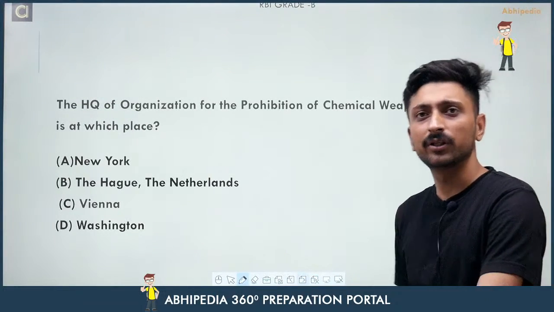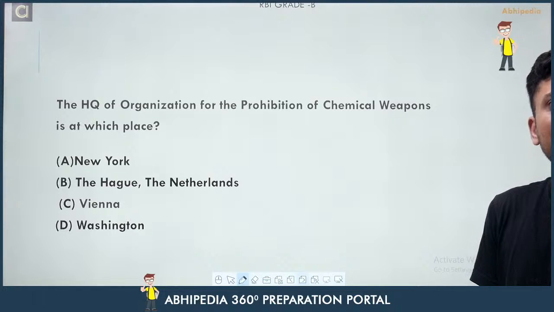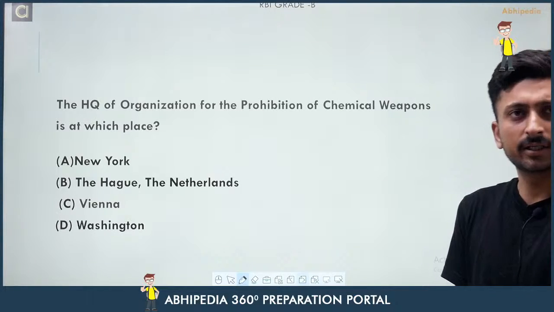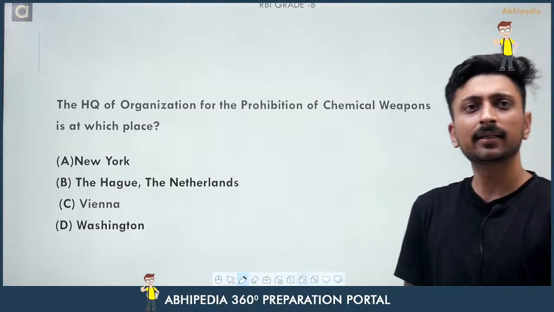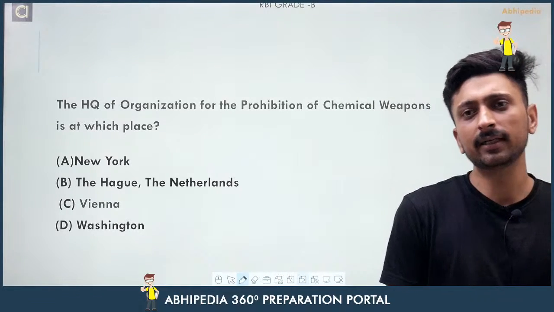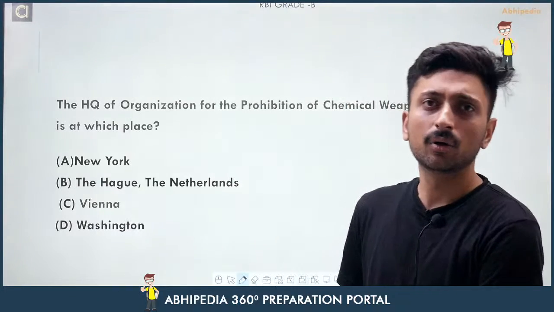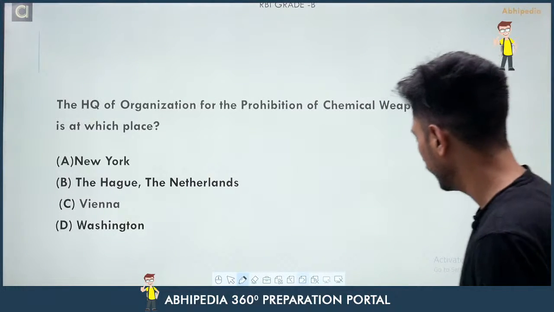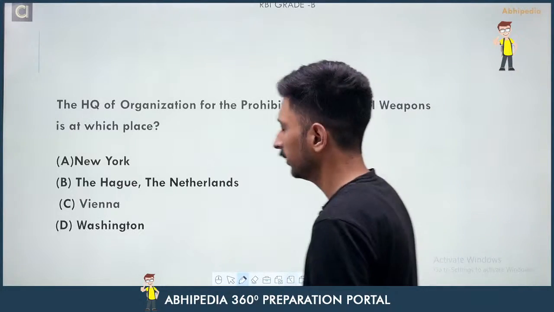So here we have the next question: the headquarters of Organization for Prohibition of Chemical Weapons is at which place? Either it is at New York, or the Netherlands, or Vienna, or Washington. So you have to tell me the right response. The right answer here is The Hague in the Netherlands.